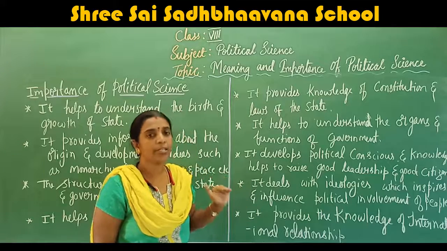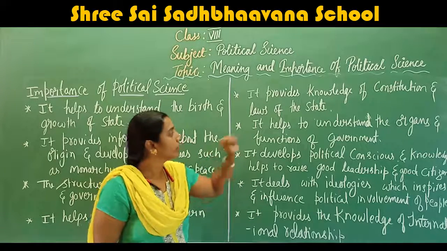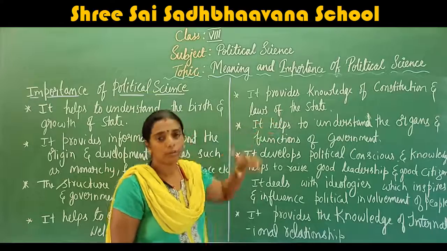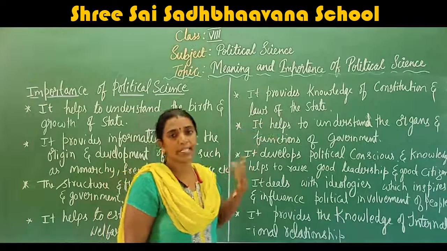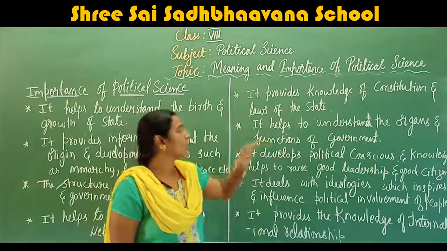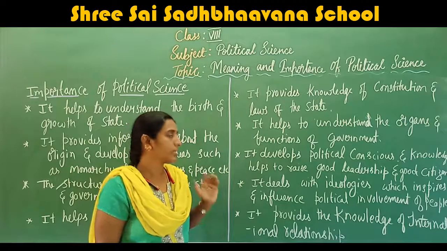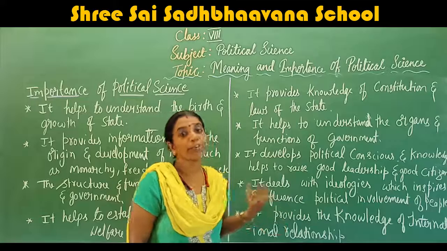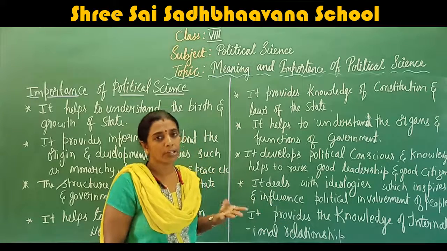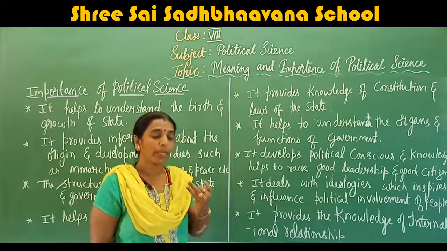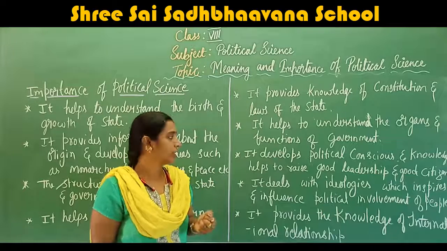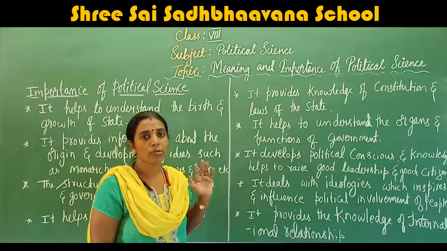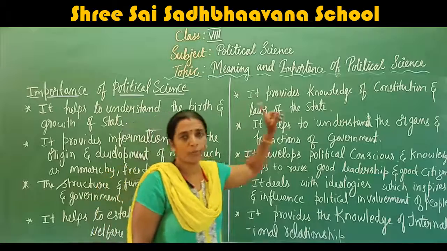If a citizen should understand the constitution and laws of the state, with the help of political science we can understand. So it helps to understand the organs and functions of the government. As I said, political science will help us understand the organs and functions of the government, which are the three organs: legislative, executive, and the judiciary. And its functions also will be understood because of political science.